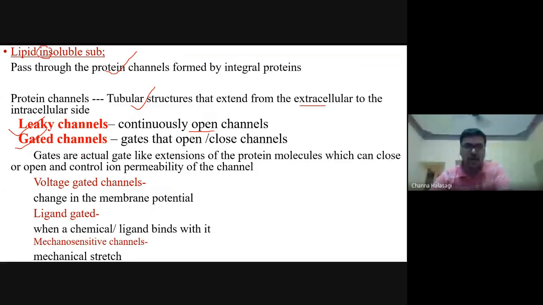Gated means they open and close whenever there is a requirement or a trigger. The trigger can be voltage gated, ligand gated, or mechanosensitive. Mechanosensitive means stretch. Did you understand this, guys? In simple diffusion, the lipid insoluble substances have these mechanisms for movement.